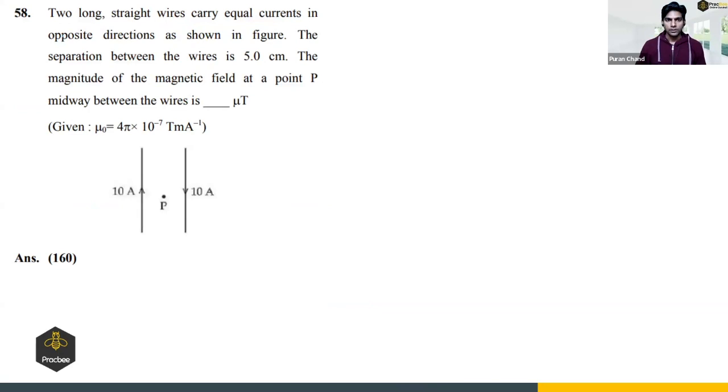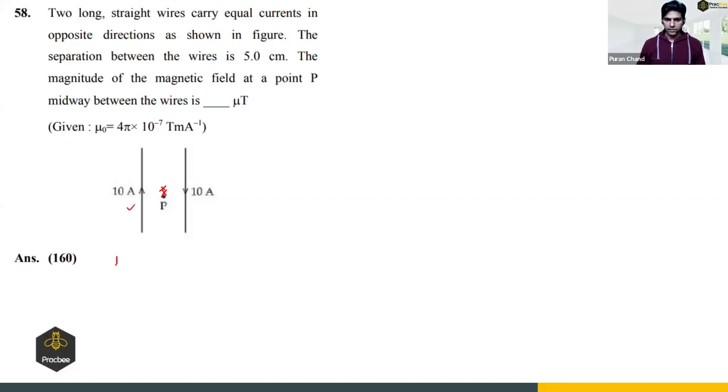Now, next question. Two long straight wires carry equal currents in opposite directions, as shown in the figure. The separation between the wires is 5 centimeter. Find the magnitude of the magnetic field at the point P midway between the wires. Due to this wire, the field will be into the plane, and due to this wire, the field is again into the plane. So the field is adding up. We'll find the magnetic field due to one wire and double that.